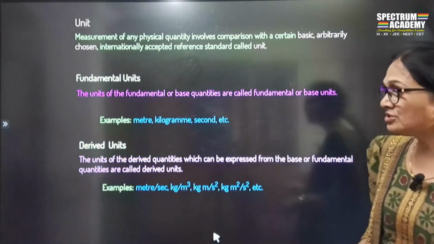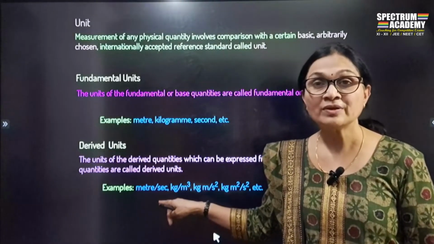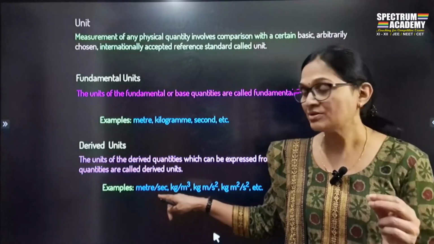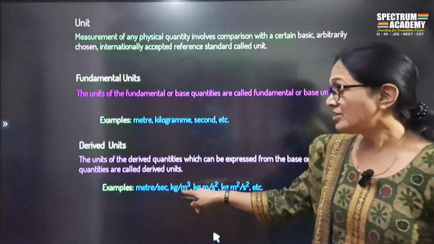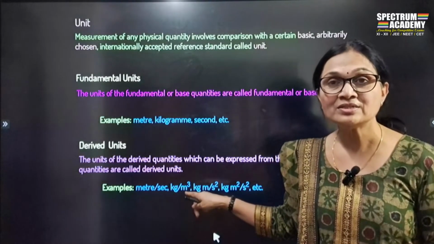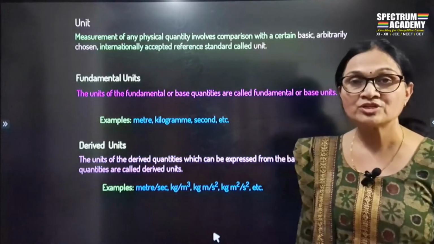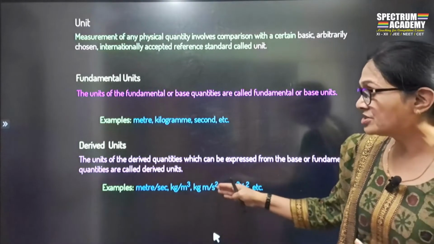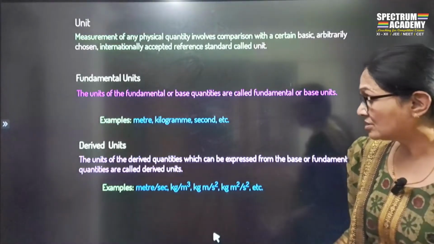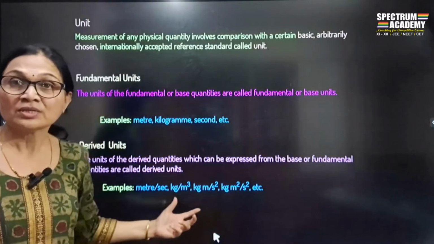Examples would be meter per second. Meter per second is a unit of what? Velocity या फिर speed, distance upon time. Distance is measured in meter, time is measured in second. So meter per second. या फिर kg per meter cube. Density. Density is mass upon volume. So mass is measured in kg, volume is measured in meter cube. So kg per meter cube. I think that's clear to everyone. Similarly, kg meter per second square, kg meter square per second square, these are all examples of the derived units. I think that should be clear to everyone.